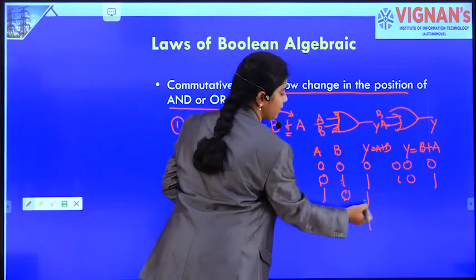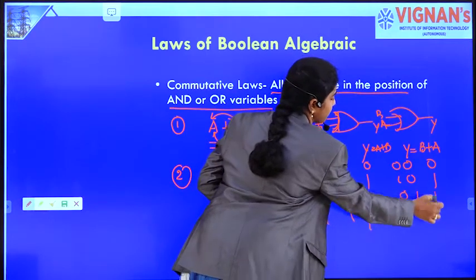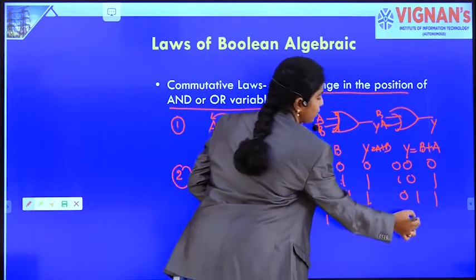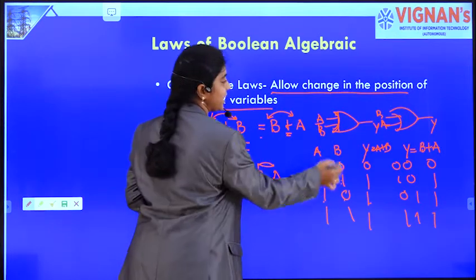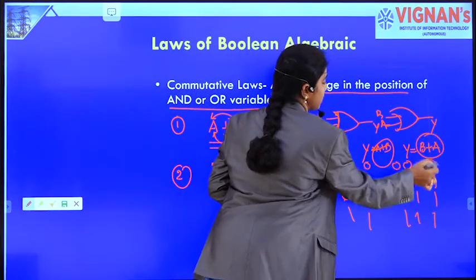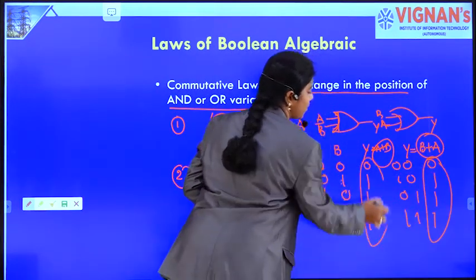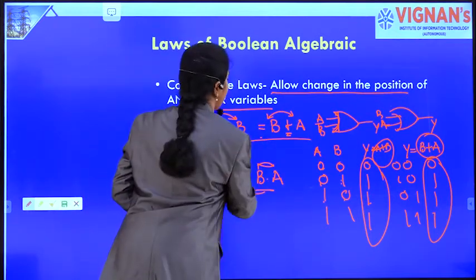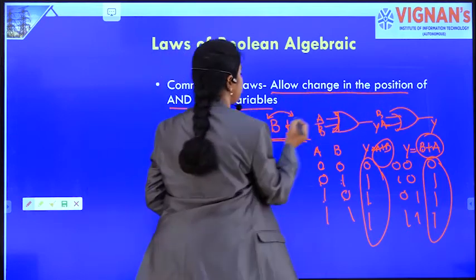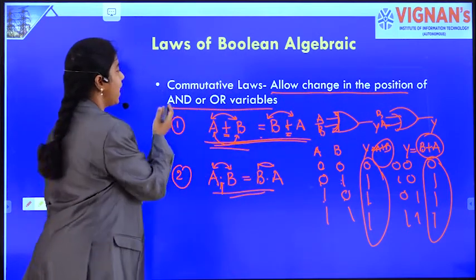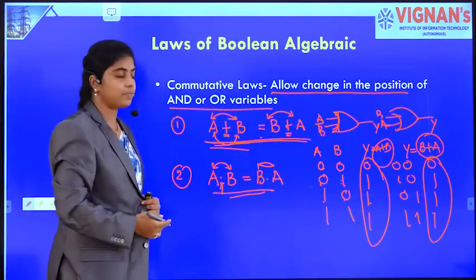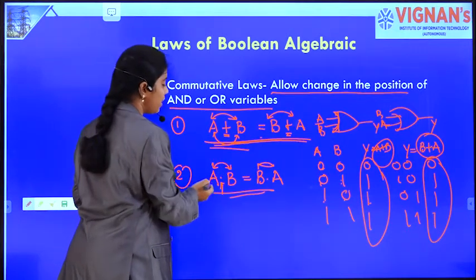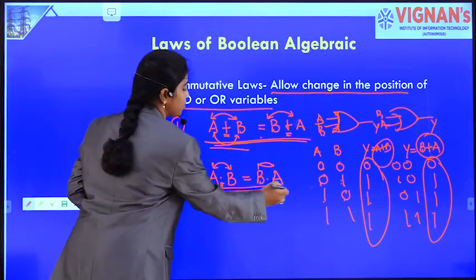For 0 and 1, the output is 1. For 1 and 1, the output is 1. So by changing the variable positions, the functionality of the expression didn't change. So this law allows the change in the position of variables of AND or OR operands. In the same way, you can prove this through the truth table.